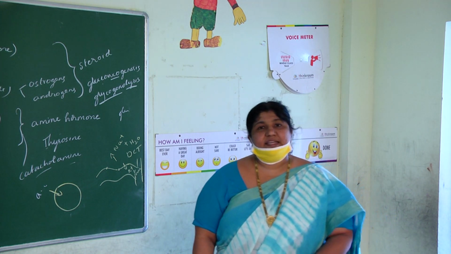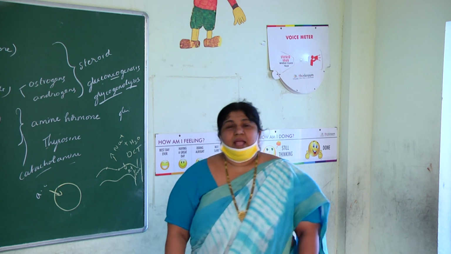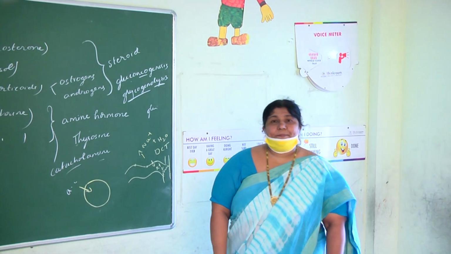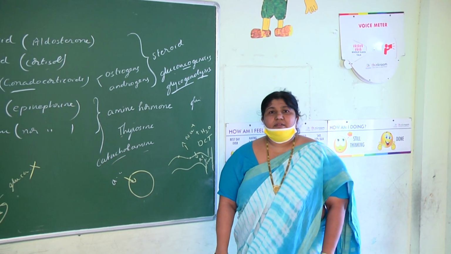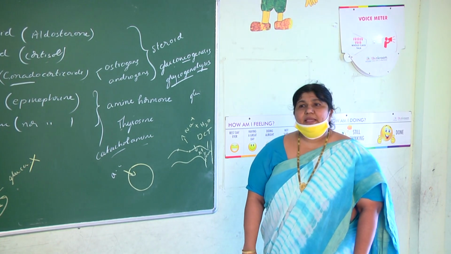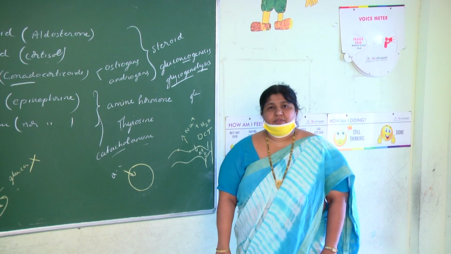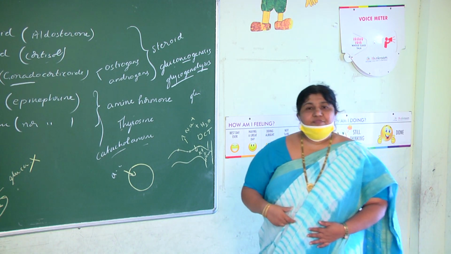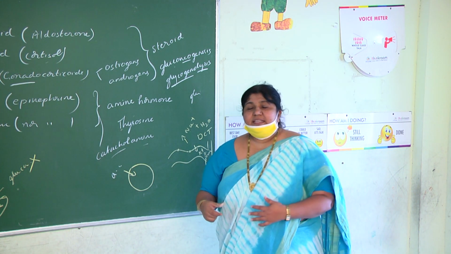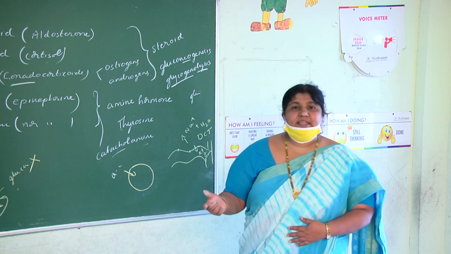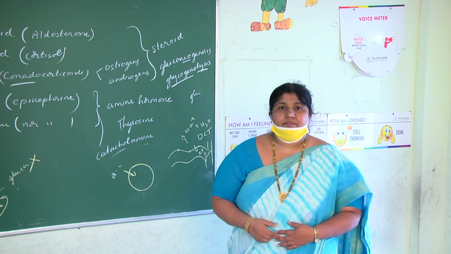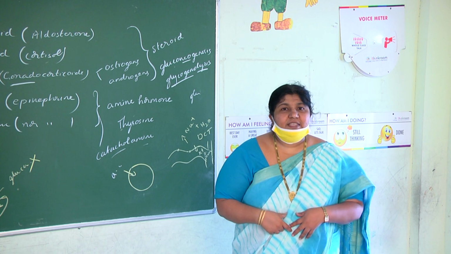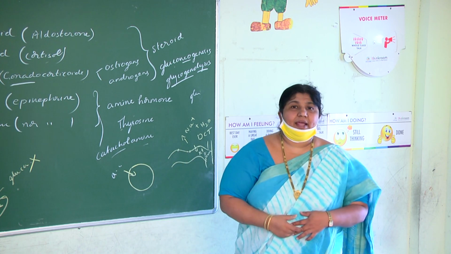So it is anti-allergic. And cortisol is used to suppress the immune activity and thereby prevent organ rejection. During organ transplantation, the recipient's body may reject the donor's organ, thinking it is a foreign organ.